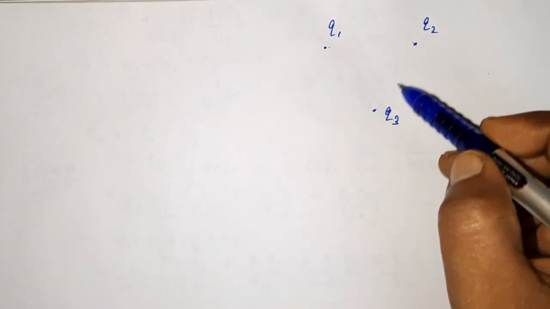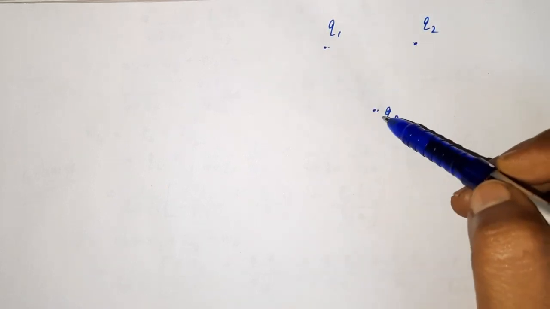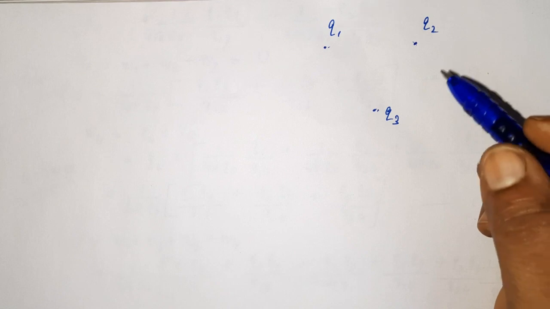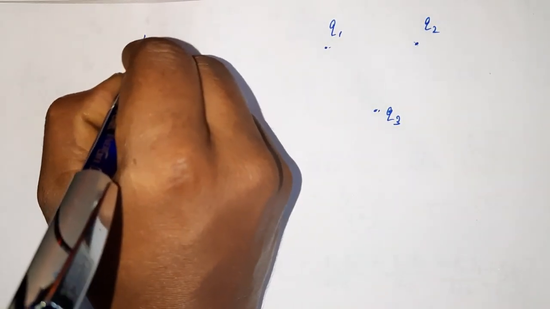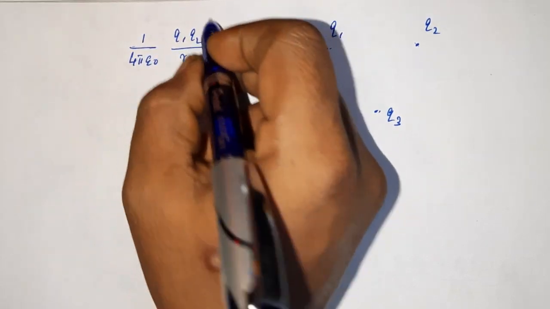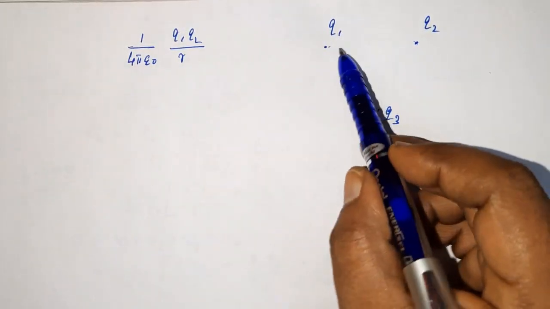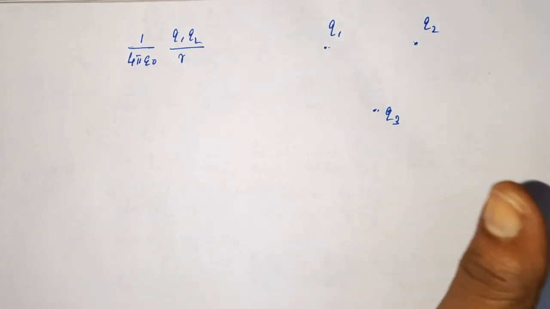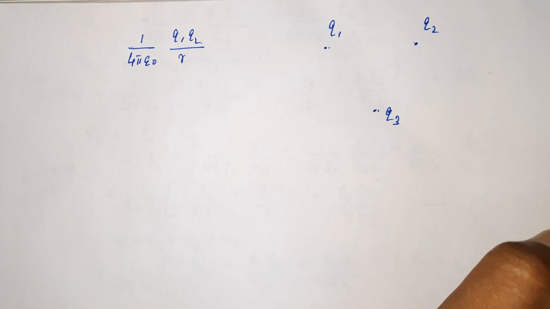Q1 Q2, Q2 Q3 and Q1 Q3. 3 possible pairs are there. So you have to write the expression 1 by 4 pi epsilon 0 Q1 Q2 by R. This expression you have to write for all the possible pairs and add all the terms. That's what you need to do.